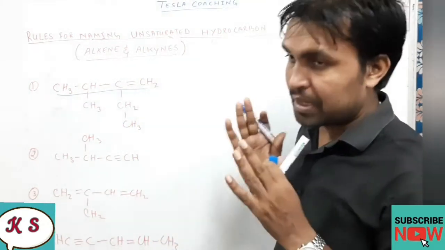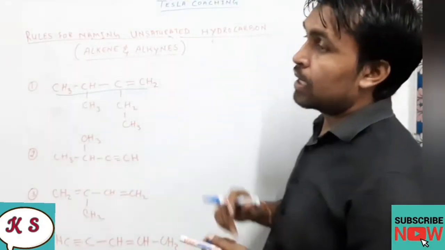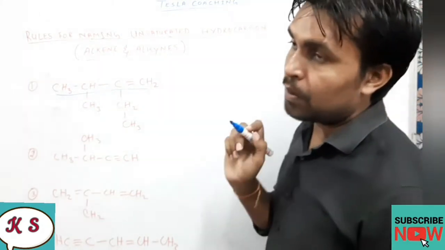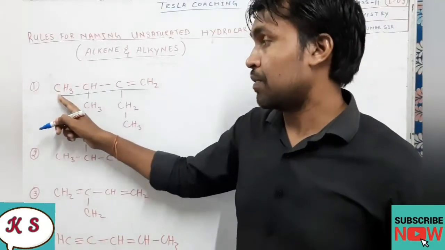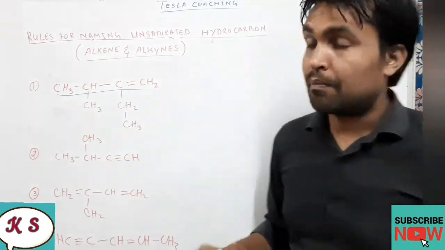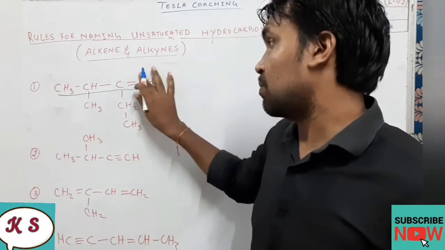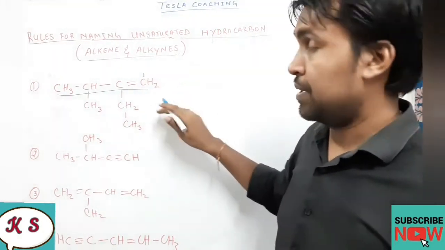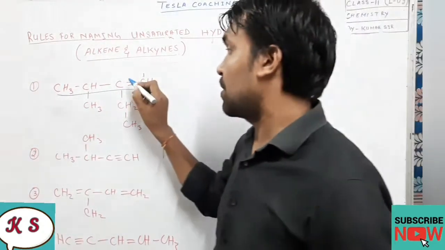If it is present, it should be included in the main chain. Now the second rule says that the numbering should be done in such a way that the double bond gets the lowest number. If I start the numbering from here, 1 2 3, the double bond is getting the third position, right? But another option I have is here. If I start from here, the double bond is getting position number 1, so we'll go for this because this is the lowest number. In this way the double bond is getting the lowest number, so we'll start from here, 1 2 3 4.